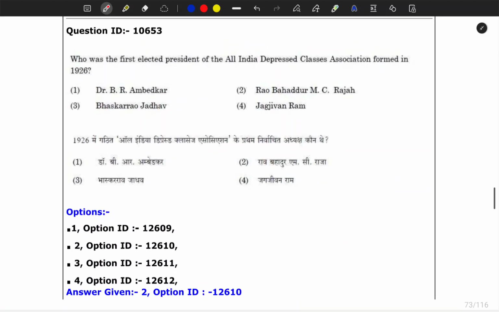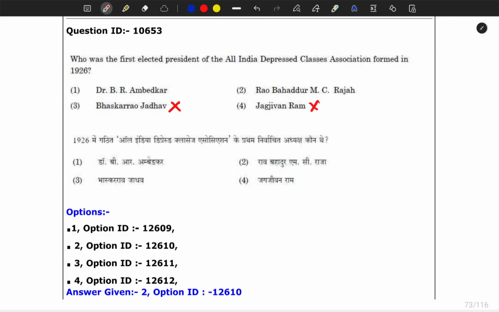Next question is, who was the first elected president of All India Depressed Classes Association, formed in 1926? I don't know how you think about it, but for me this was not the correct option. Somehow I heard that MC Raja and also Dr. B.R. Ambedkar were associated with that organization.